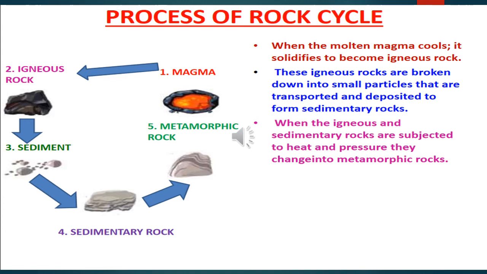Then the sedimentary rocks form. Sedimentary rocks and igneous rocks, when they come under great heat and pressure, again change into metamorphic rock. Then what is happening to metamorphic rock?